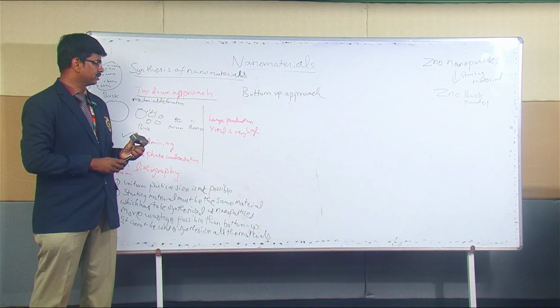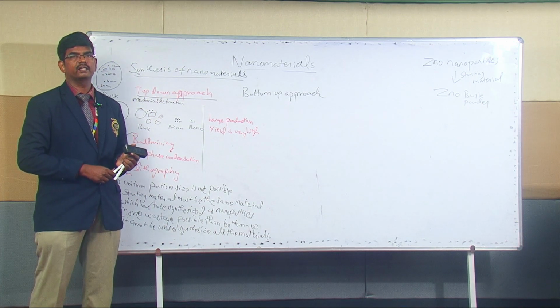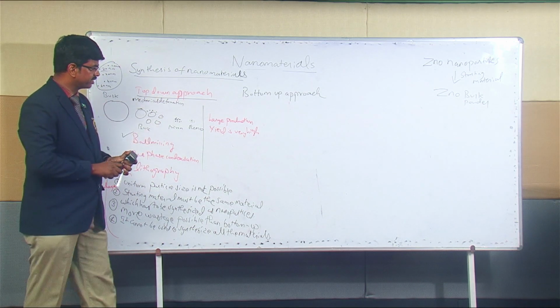And apart from that, the remaining are the disadvantages, right? And it is a simple method. Again, it is a very simple method, right?